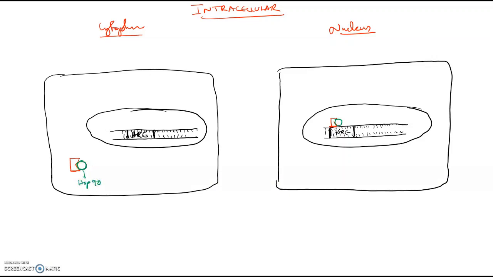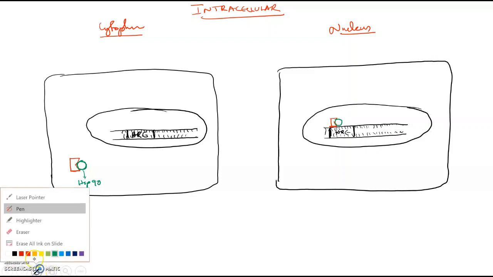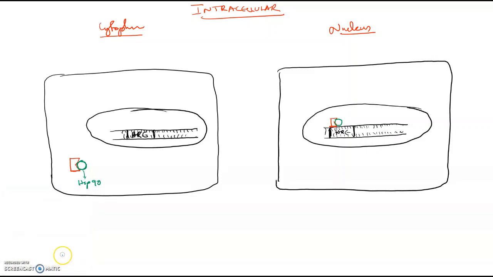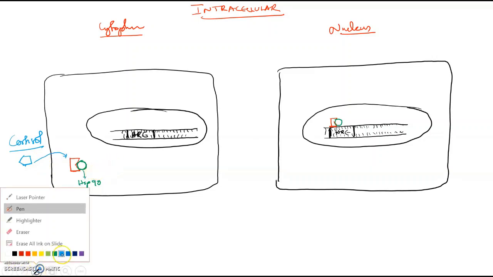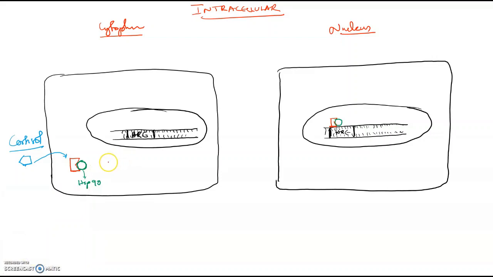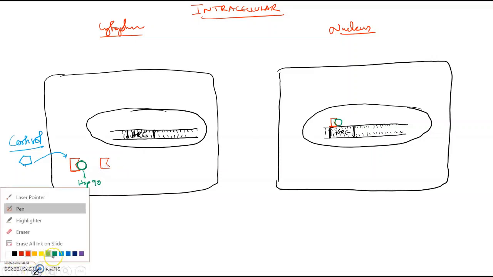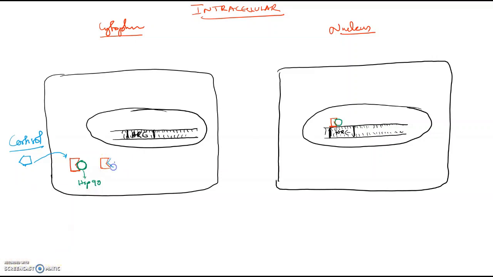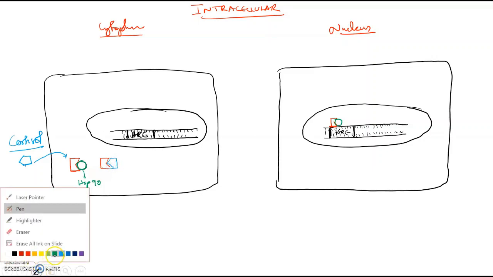So hormones like cortisol will come here and displace the heat shock protein out.